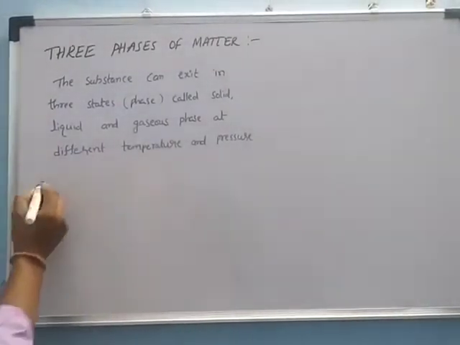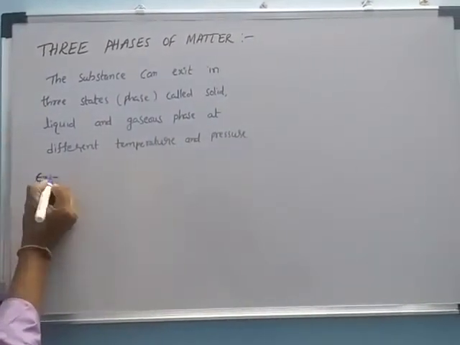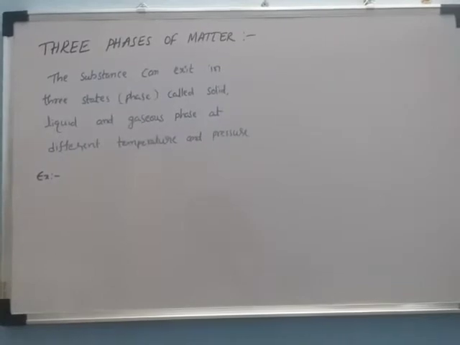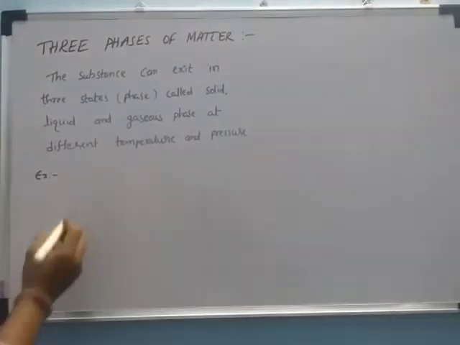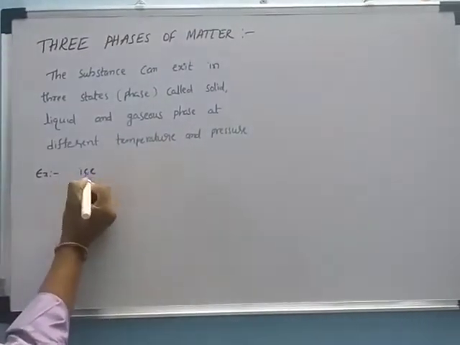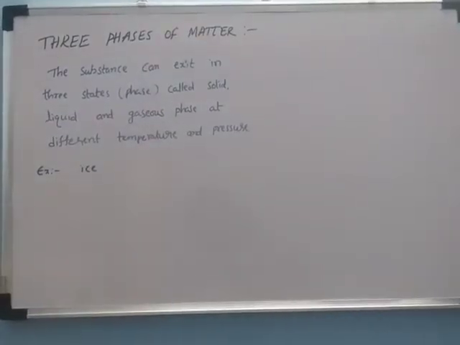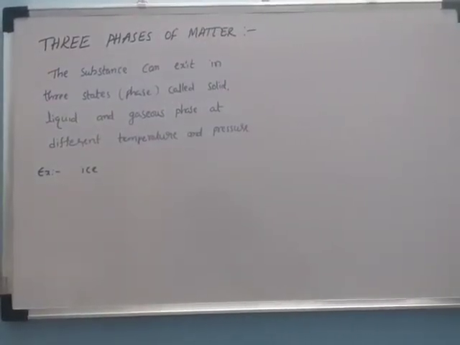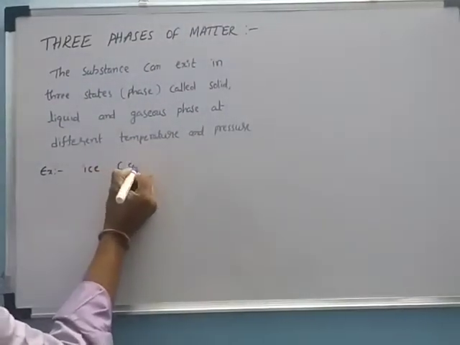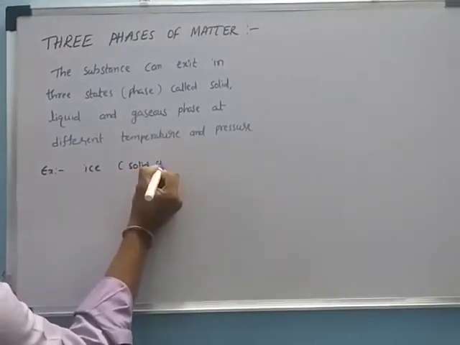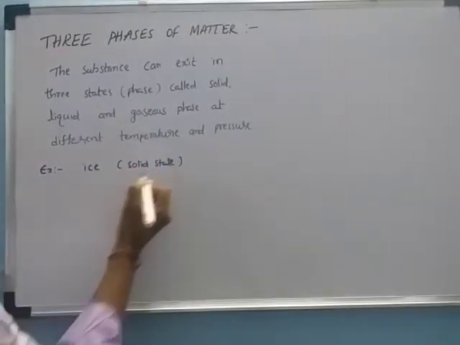Now we take an example. First we take ice. Initially the ice is in the solid state.